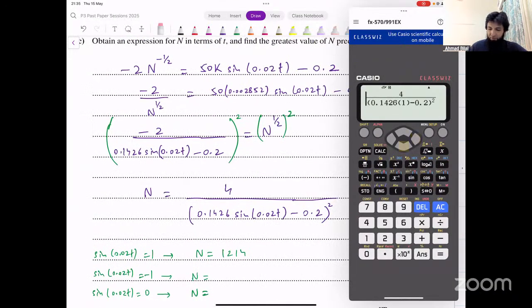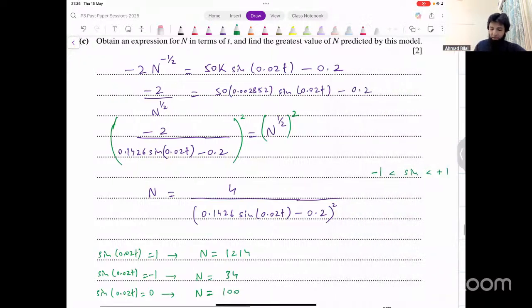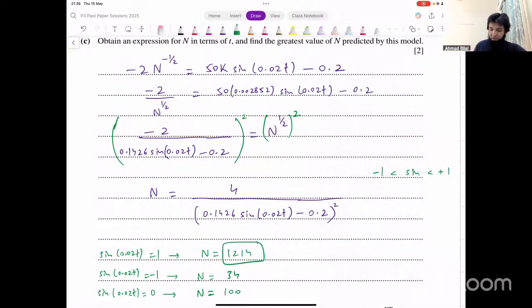Now we don't know if this is the maximum value or the minimum value. We don't know that here. Try -1 as well. See what that gives us. Okay, that's giving us 34. So that's most likely going to be the least value. 34 point something. Let's just say 34. And then you can try 0 as well if you want, just to cross-check. That's 100. That's some value in the middle. What's the greatest value that we're getting? 1214. That's what your final answer would be. We'll say that's the greatest value.